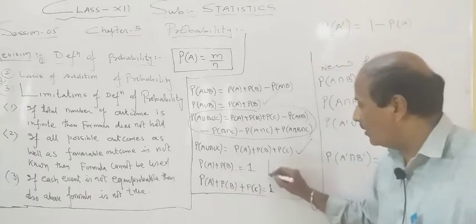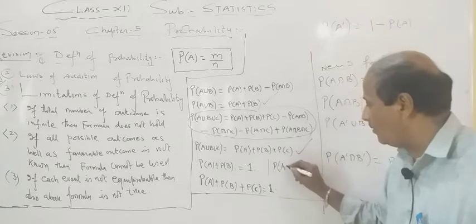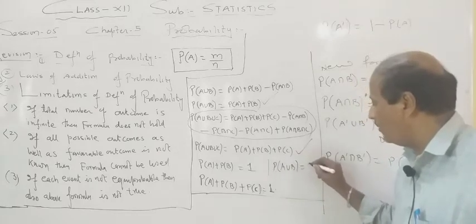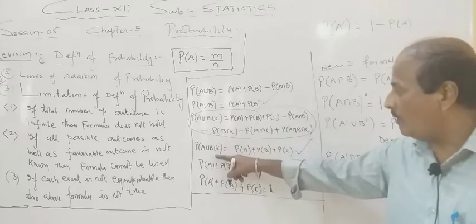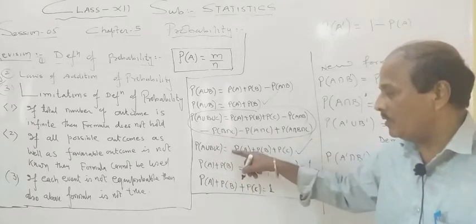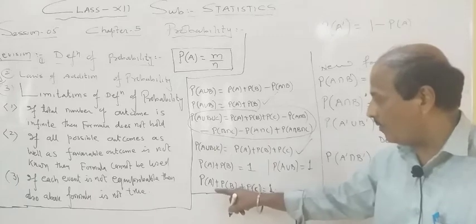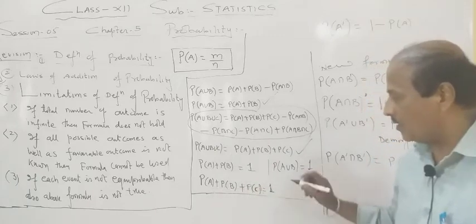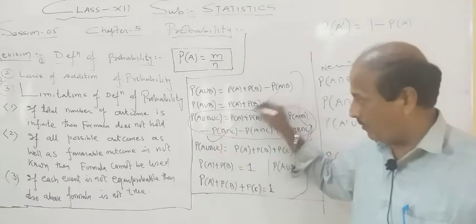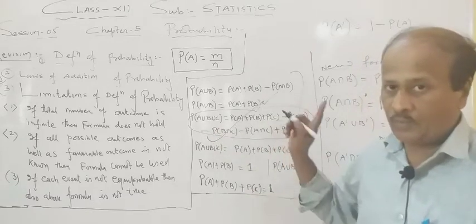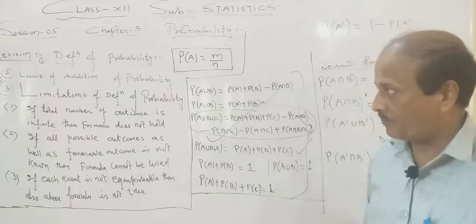Why? Because it's a mutually exhaustive event, so probability of A union B is equal to 1. Similarly, the big formula probability of A union B union C can also be written in the form of PA plus PB plus PC is equal to 1. So this whole formula is like a part of revision, but seeing the importance of this formula, I told you again.